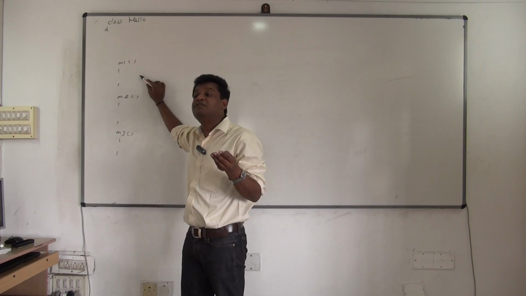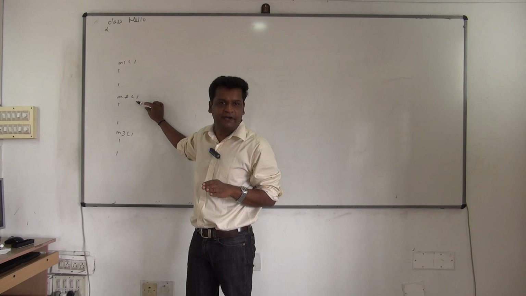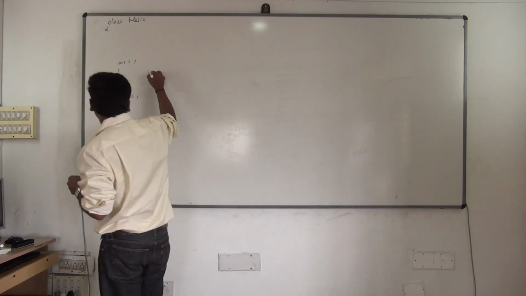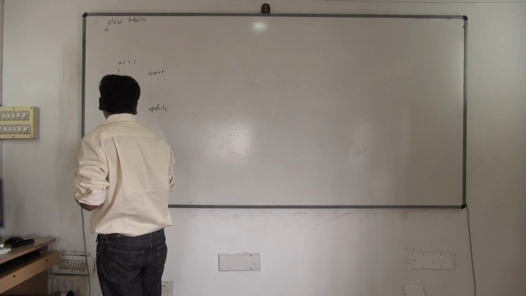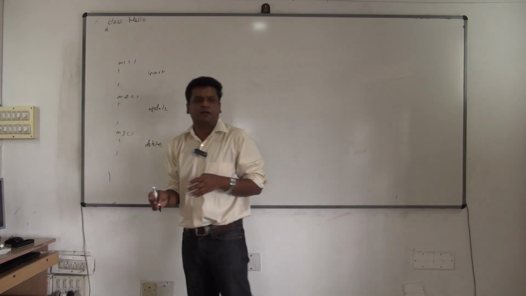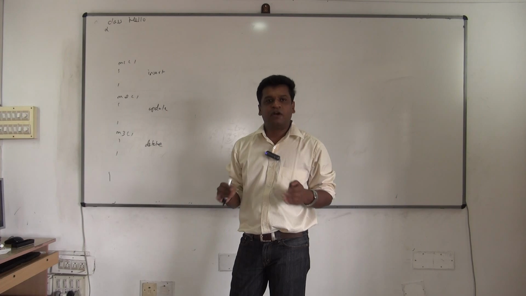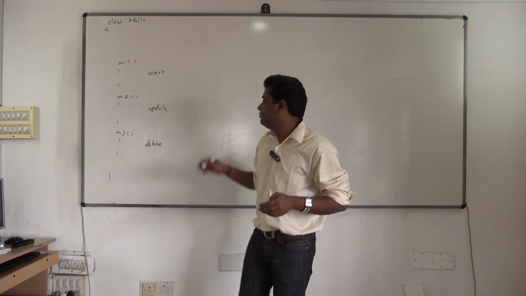See now, the M1 method is going to insert a record into the database. The M2 method will delete a record from the database. The M3 method will insert a record, this will update a record, this will delete a record. So all are having different logics. Now you can't write all the logics together and put them into one method, obviously. So we start writing these logics into separate methods.